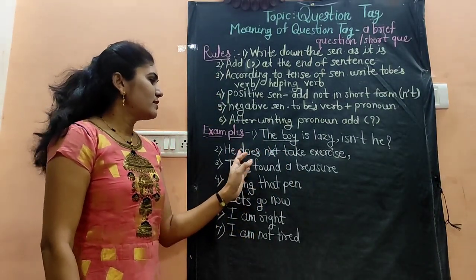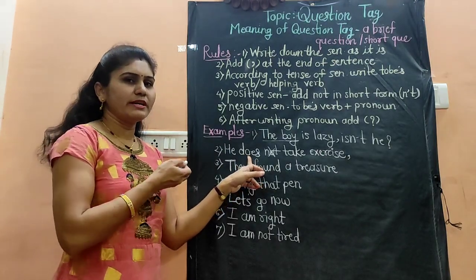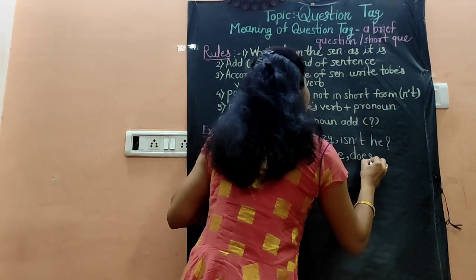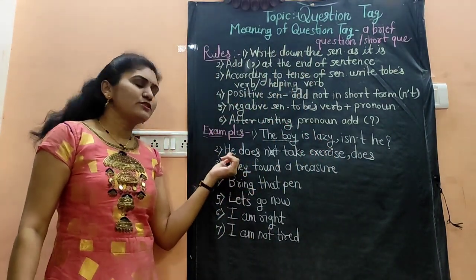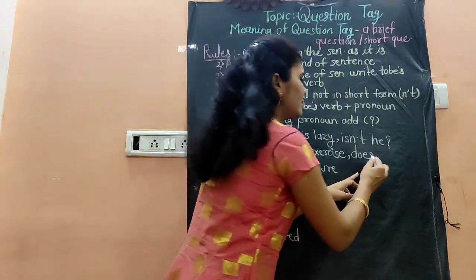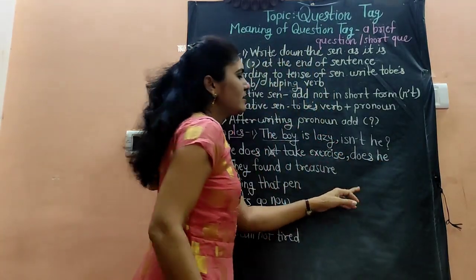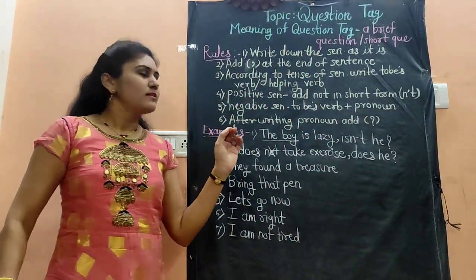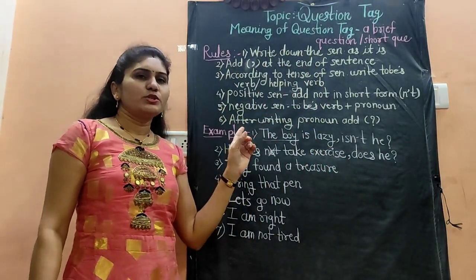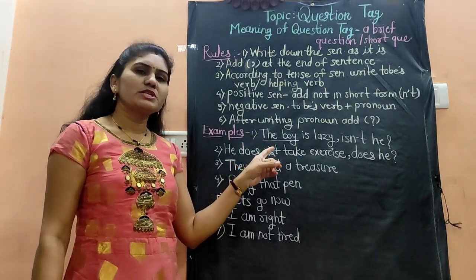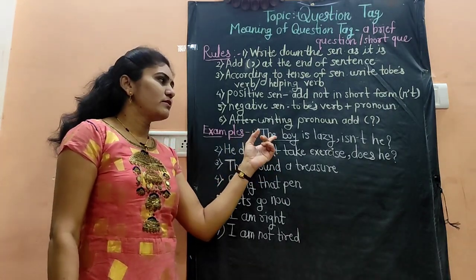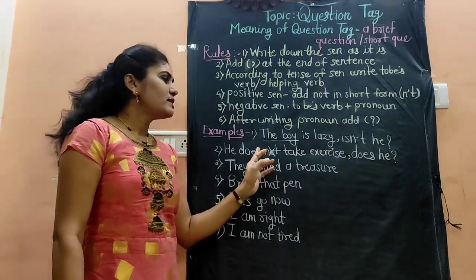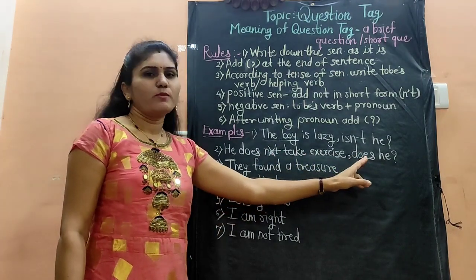Then it is very easy. The to be verb or the helping verb already given in the sentence, we will write it as it is, that is does. The pronoun is also given in the sentence, we will write here he. After that we will add the question mark. The most important thing you have to remember while making the question tag is that if the sentence is positive, question tag will be negative, and if the sentence is negative, question tag will be positive.